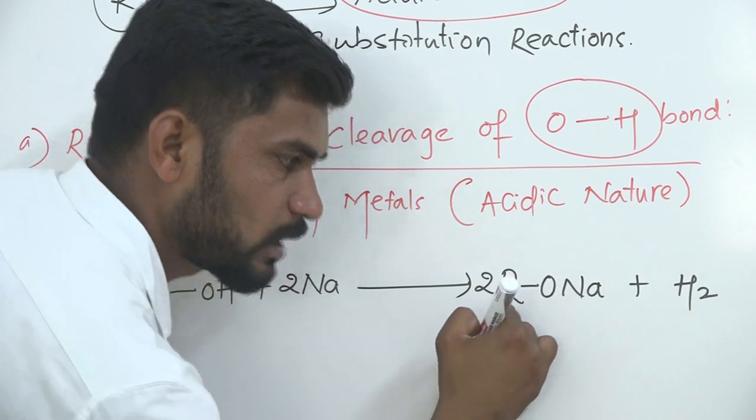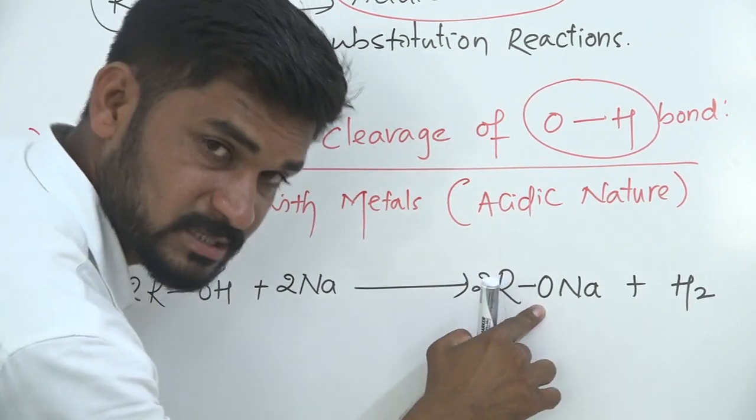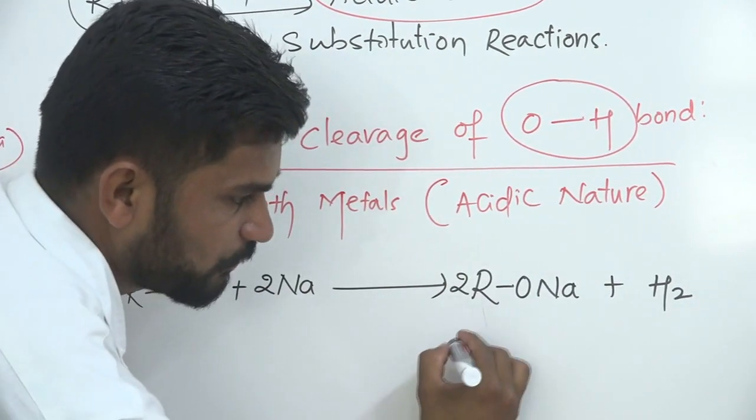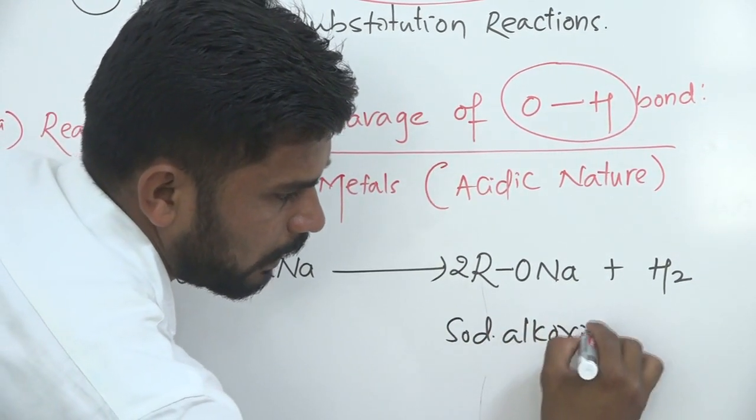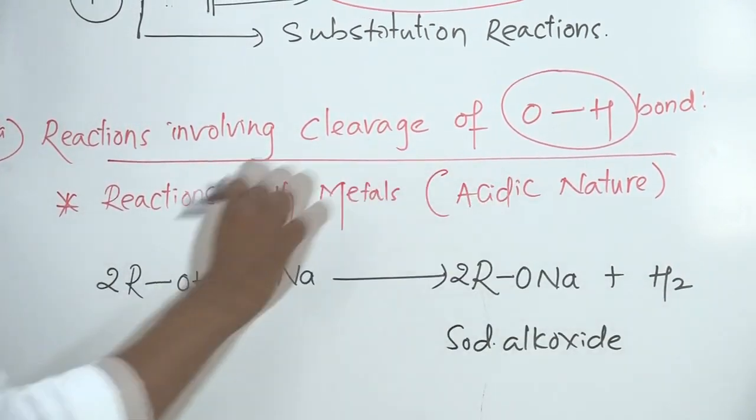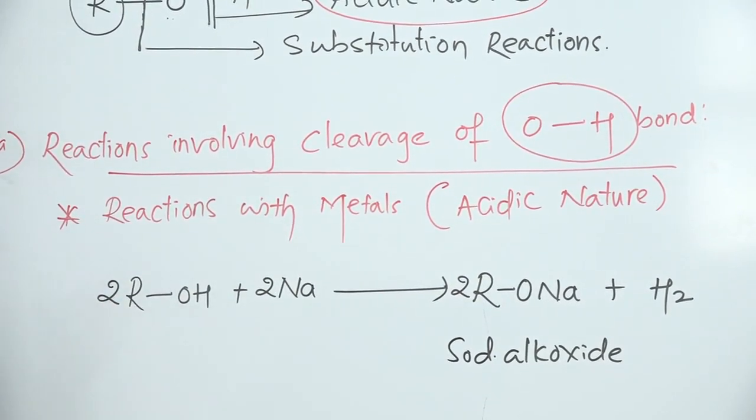R means alkyl, and with oxygen it is called an oxide. So the name of this compound is sodium alkoxide, with the liberation of hydrogen gas.